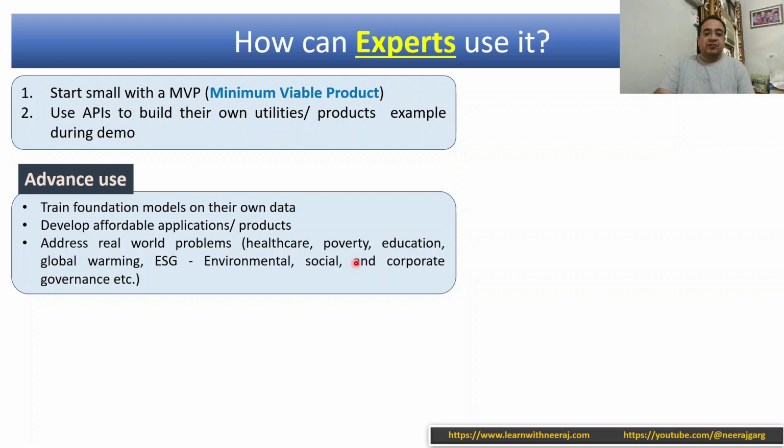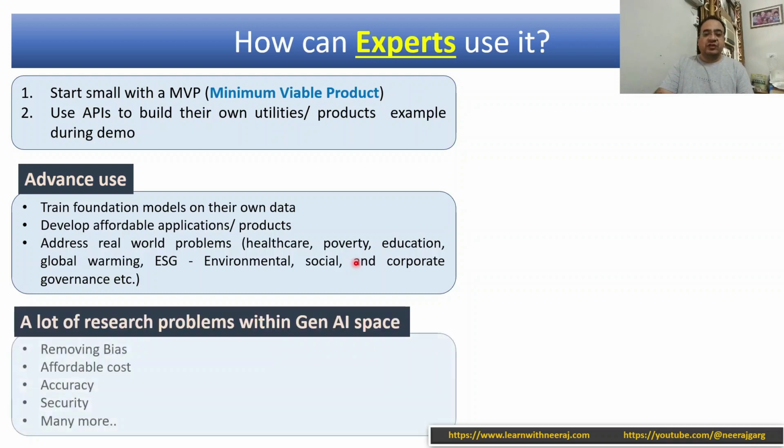Then develop affordable applications and products, and address real world problems like healthcare, poverty, education, global warming, ESG, which is the biggest concern these days all over the world, to reduce carbon footprints, sustainable organizations, sustainable products. So those things can be developed. That is a more advanced use case.